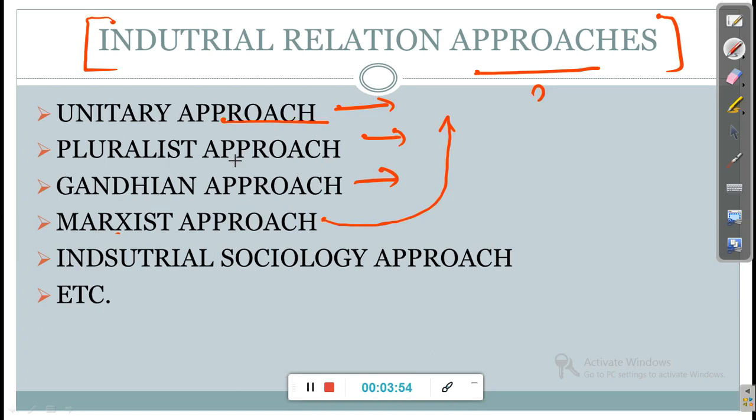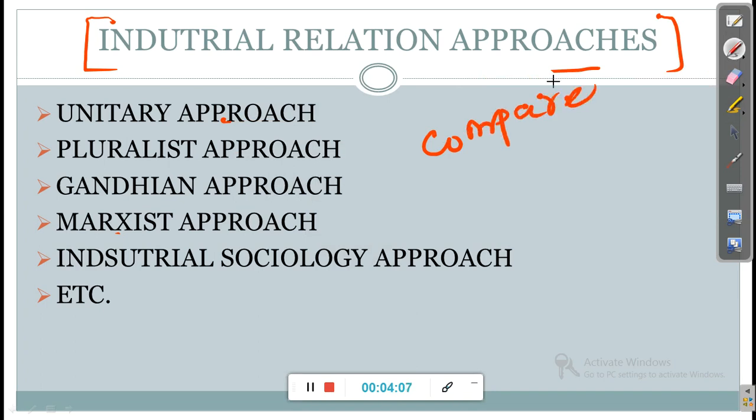Not all, but most of the approaches you have to prepare, and after preparing that, you have to compare them, how each thinker or approach differs from another. So the unitary approach, Gandhian approach, pluralist approach, Marxist approach, industrial sociology approach, and many more are there. These are the most important ones that you have to prepare.